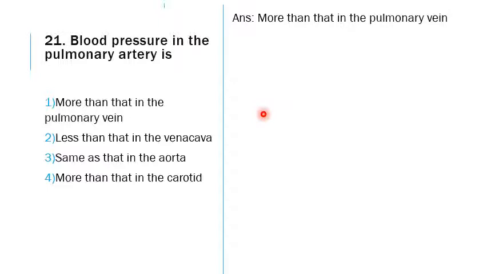This can be easily found out because the pulmonary artery is arising from the heart, whereas the pulmonary vein is going to drain into the heart. So the heart is the organ that is creating the pressure for the blood mainly by contraction, and hence it is very easy to answer this question.